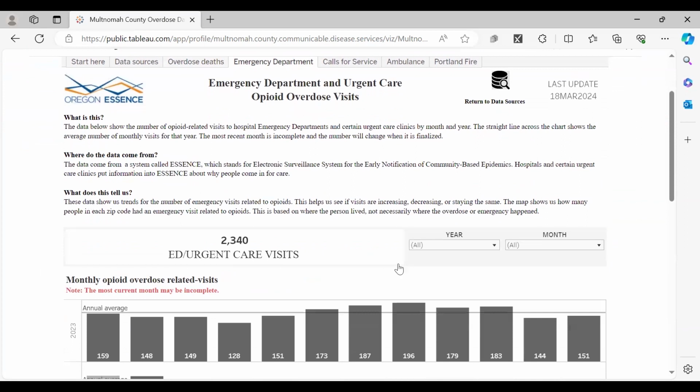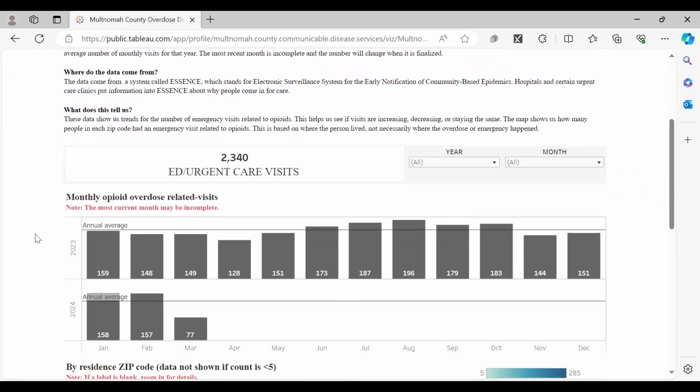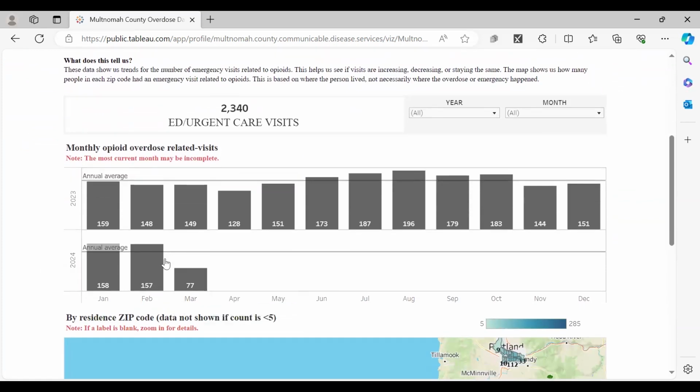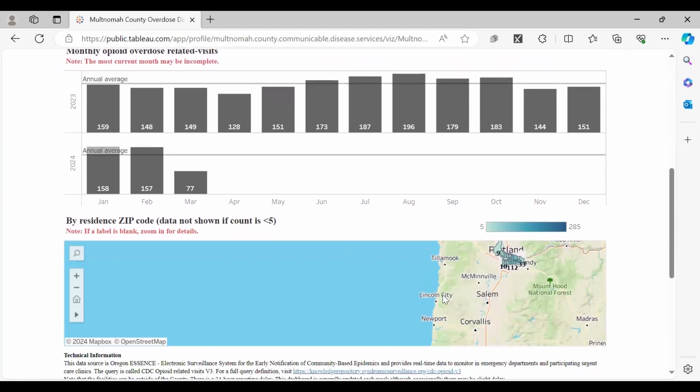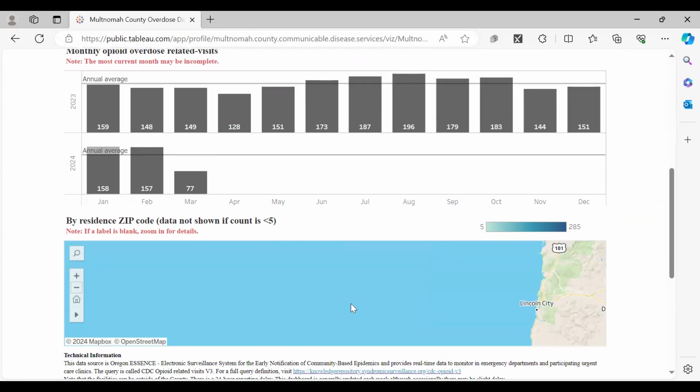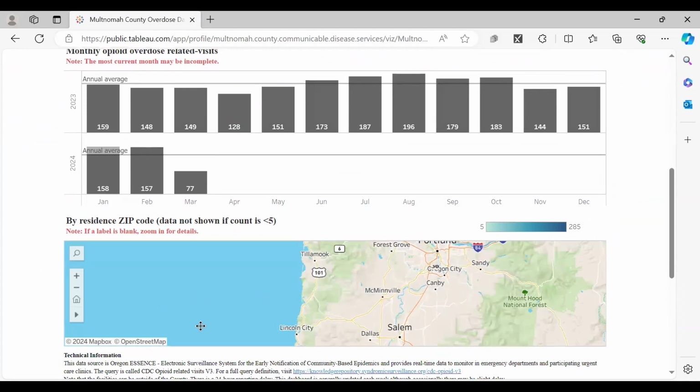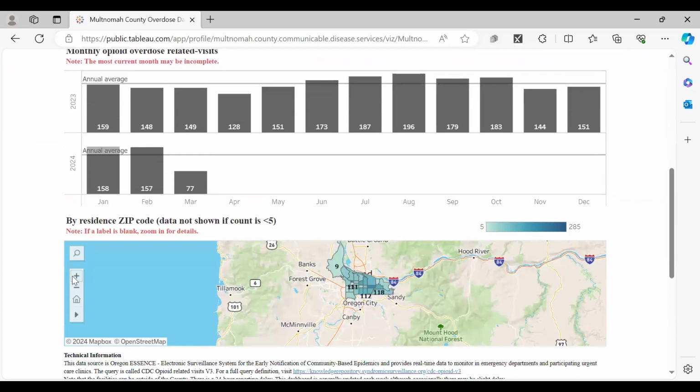We're able to filter by year and month for these data. So we're able to look at time trends. Again, the current month is incomplete, but that allows us to give as much data as possible here. And we have a map that is incredibly zoomed out at the moment. So let me zoom in so we can take a look at it.